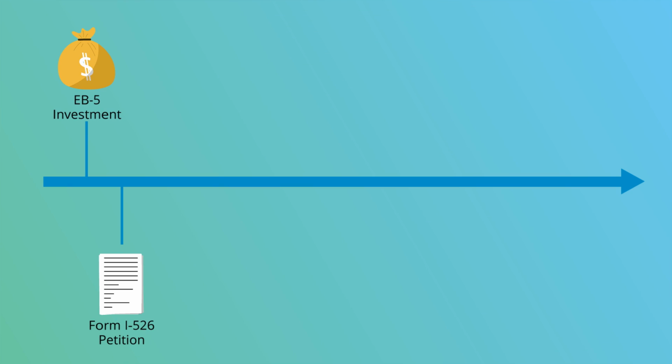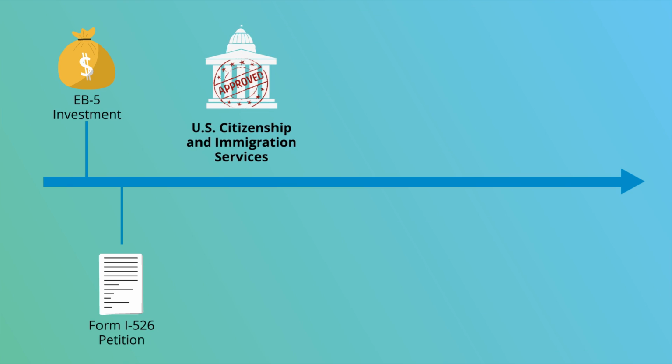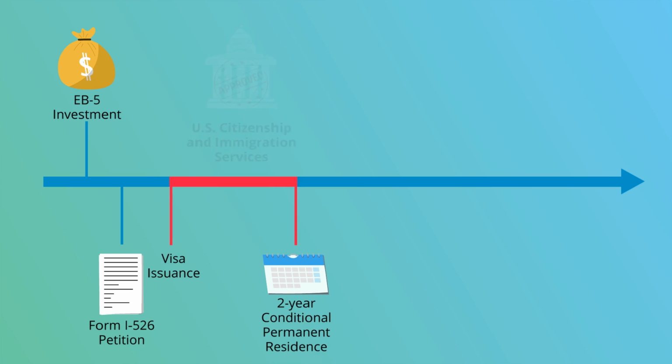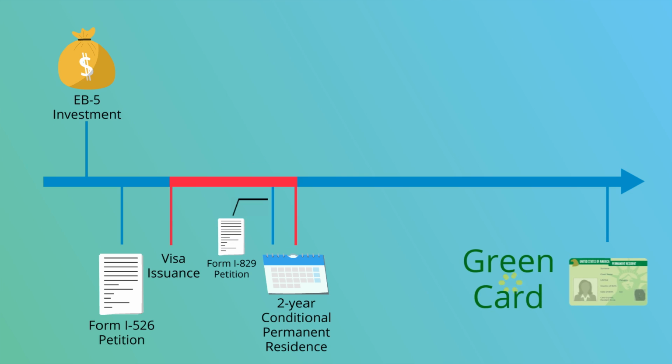They then receive USCIS approval and start their 2-year conditional permanent residence period. Before the end of the 2-year period, the investors file a Form I-829 petition. After that, they receive a permanent green card.